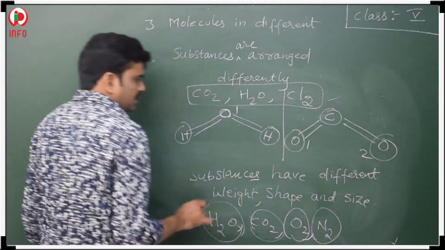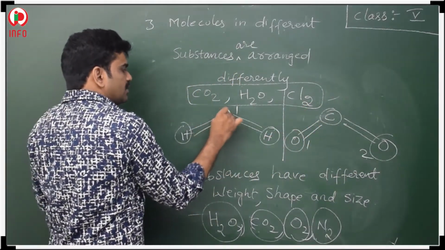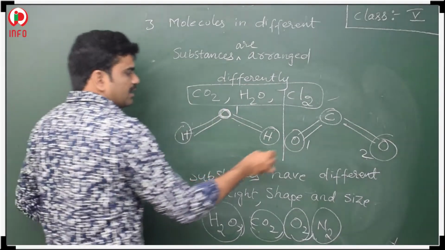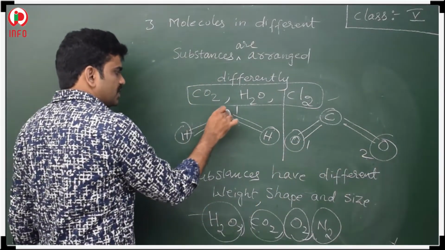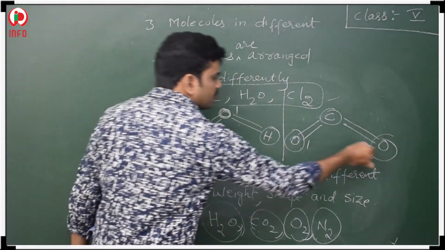Two oxygens. That is why the oxygen position is down here, and the oxygen position is up here.